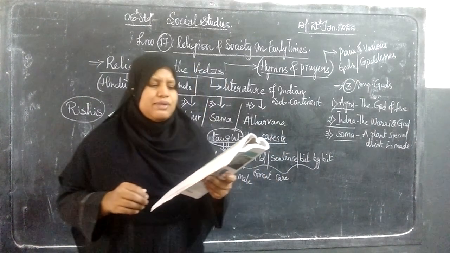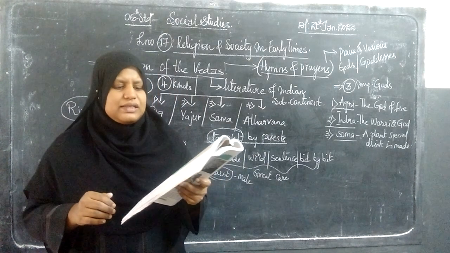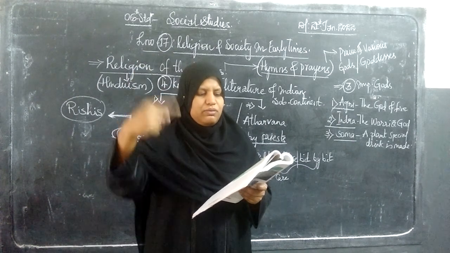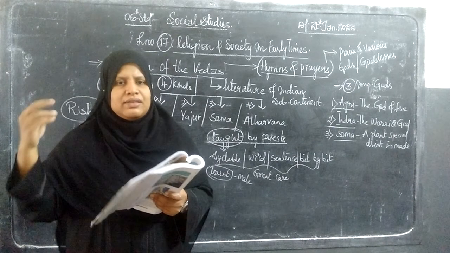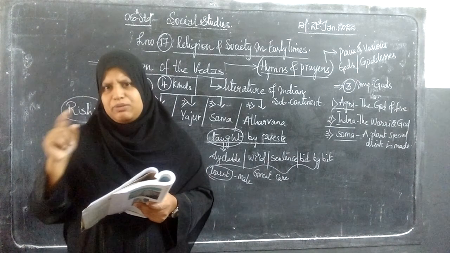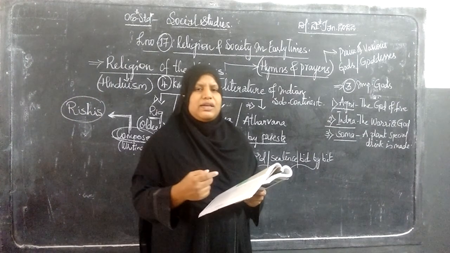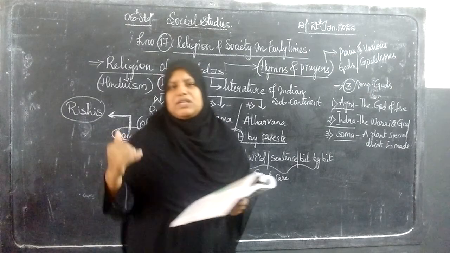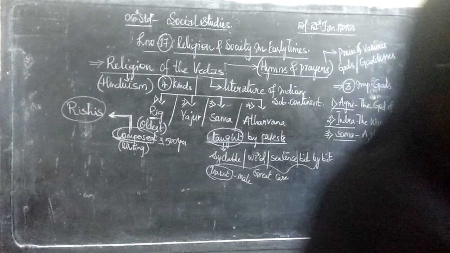Do you think these people would be hunter-gatherers, cattle herders, or people living in villages and cities? From this conversation between Vishwamitra and the rivers, which group do they belong to: hunter-gatherers, cattle herders, or people living in cities and towns? According to you, what do you think? I'll just show you the inbox.